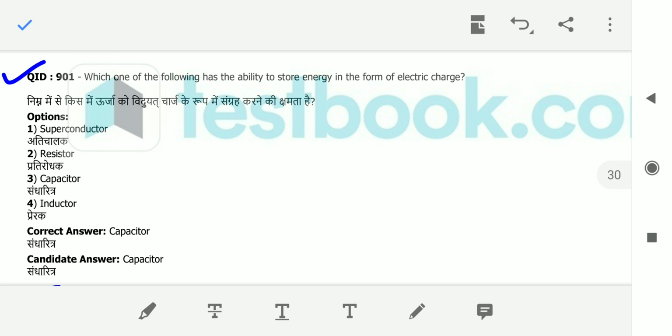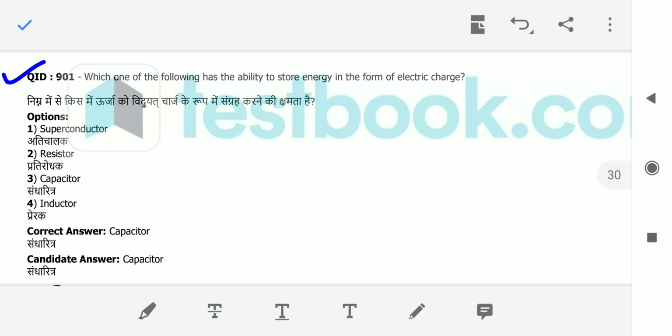Okay, in today's lecture, we would like to discuss the SSC JE 2017 question paper related to electrical circuits as well as the basic electrical engineering topics. So now let's see. The first question is, which one of the following has the ability to store energy in the form of electric charge? So the answer is capacitor. In the form of electric charge, it is nothing but a capacitor.